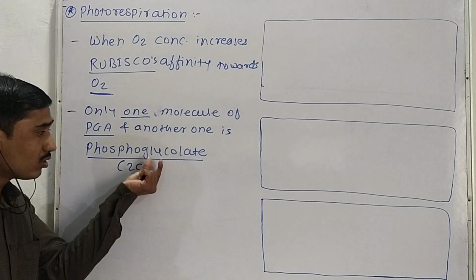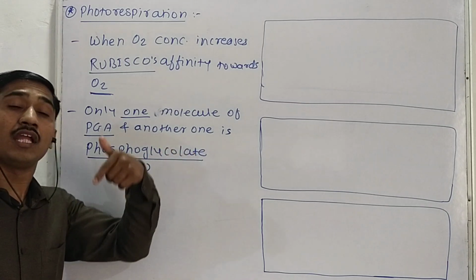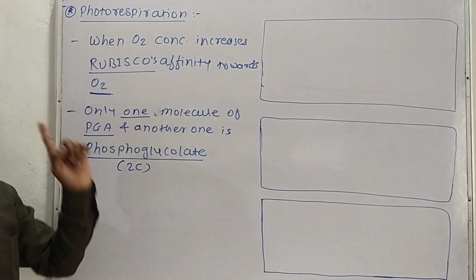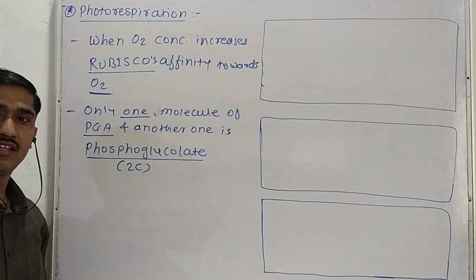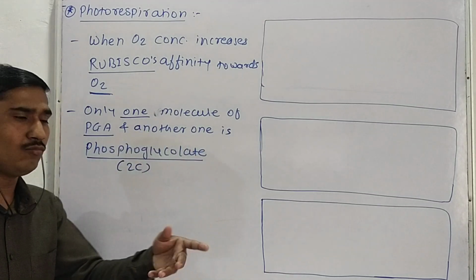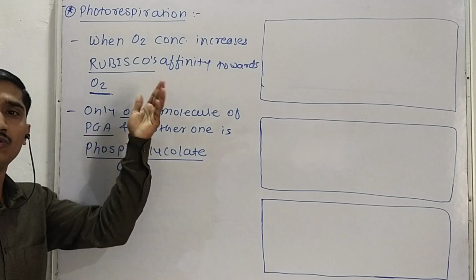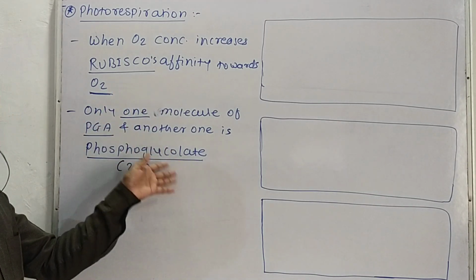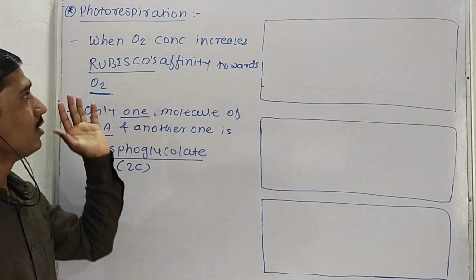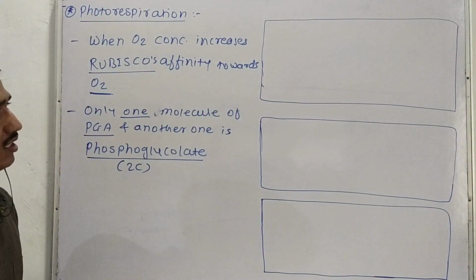So the plant has to convert this phosphoglycolate into PGA, and that's why the plant follows this photorespiration reaction. That means the plant has to invest more time to convert phosphoglycolate again into PGA, and then that PGA will enter the C3 cycle.